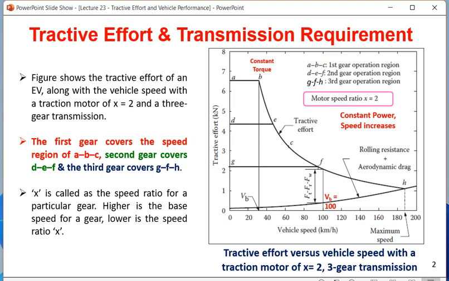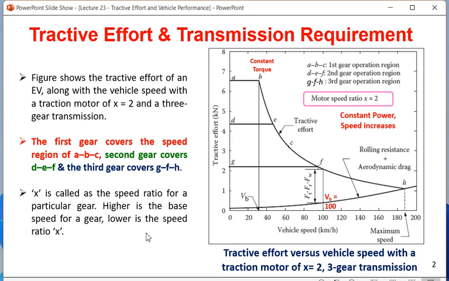What all things are written here? The first gear covers the speed region ABC, second gear covers DEF, and third gear covers GFH. All these things are shown. There are little printing mistakes in the book of Ehsani, so be careful. X is called the speed ratio for a particular gear. The higher the base speed of the gear, the lower the speed ratio.